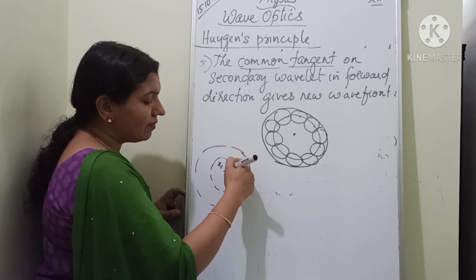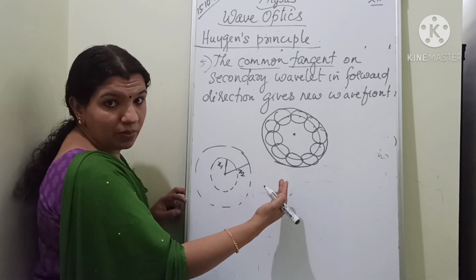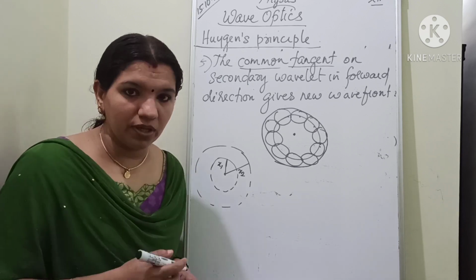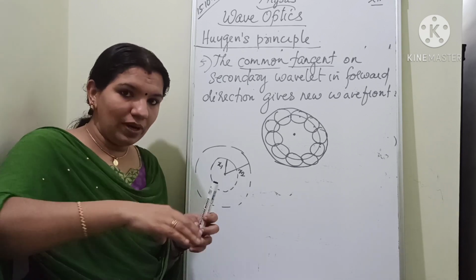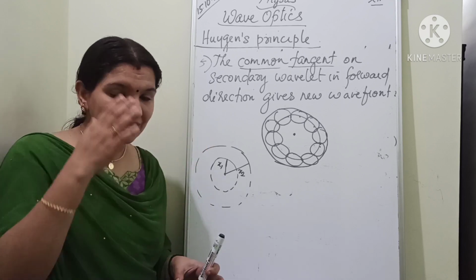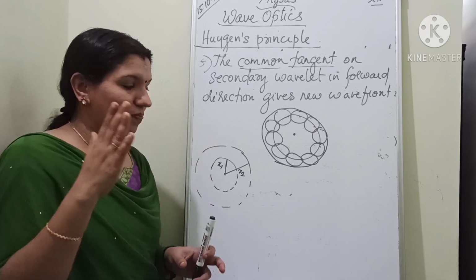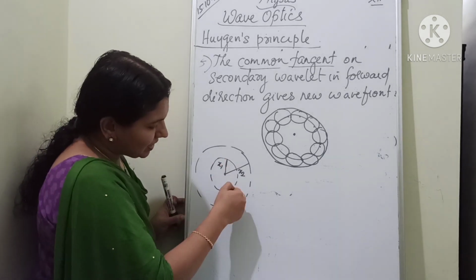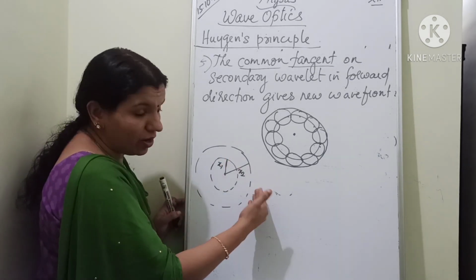So there will be a number of wavefronts. For example, if you are putting a stone in water, ripples will be formed, isn't it? And it will move like this. That's the wavefront. Just assume, okay? Then so these are the different wavefronts. So this is the first wavefront, and this is the secondary or second wavefront.